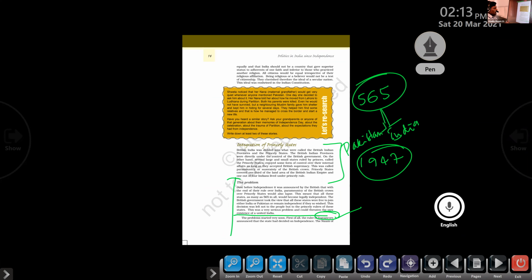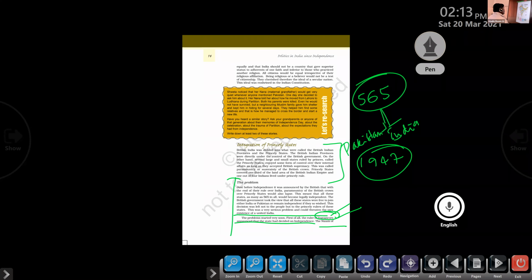Clear or not? For example, Thiruvidankur into Travancore, and Kollam into Quilon. Like that, various changes they made in Kerala, and not only in Kerala, the names of a number of other states and places were also changed for administrative purposes. So Travancore announced that the state had decided on independence. Soon after independence, the Travancore kings declared they did not want to join India or Pakistan, but wanted to stay as an independent country. The first state to decide to become independent, not ready to join Pakistan or India, was Travancore from Kerala.